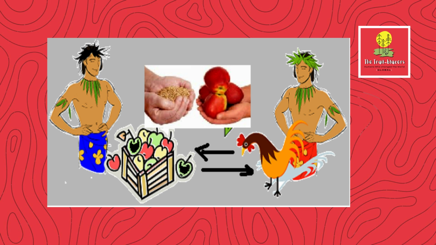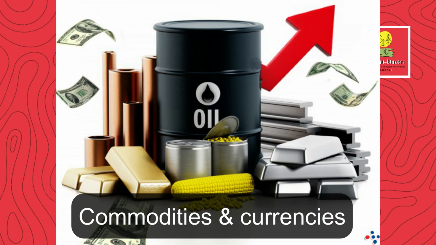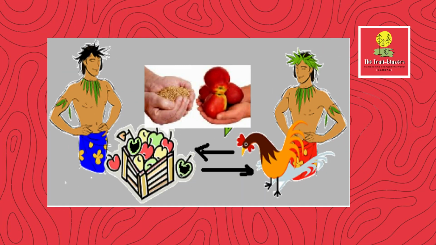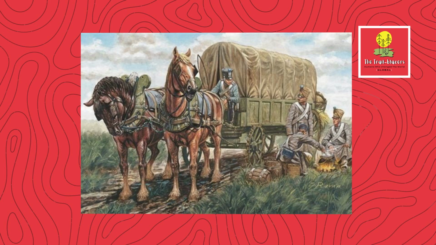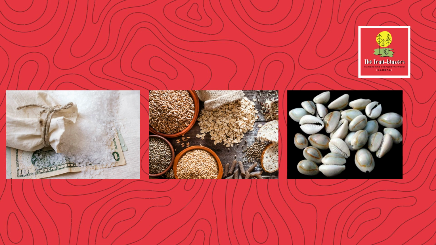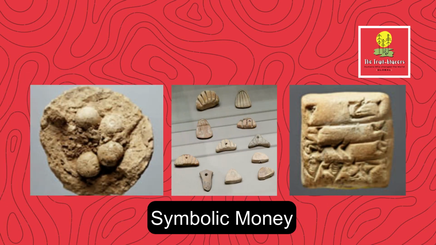Well, the next evolution of money was commodities and currencies. Around 3000 BCE onwards, people started using commonly desired and easily transportable items like salt, grain, or seashells as a medium of exchange. These early forms of currency had intrinsic value, meaning they were useful in themselves aside from being a means of exchange.